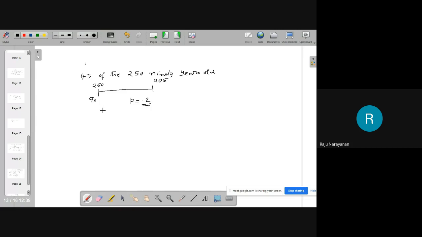Then what is to be done? Very simple. H naught is P is equal to 0.2.